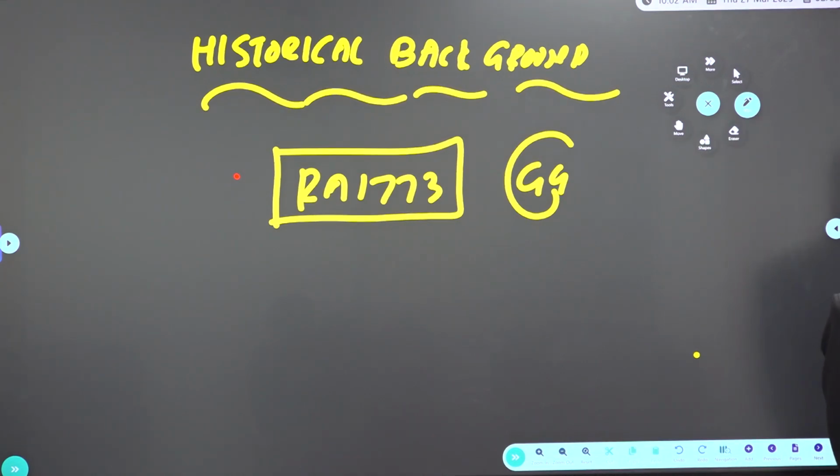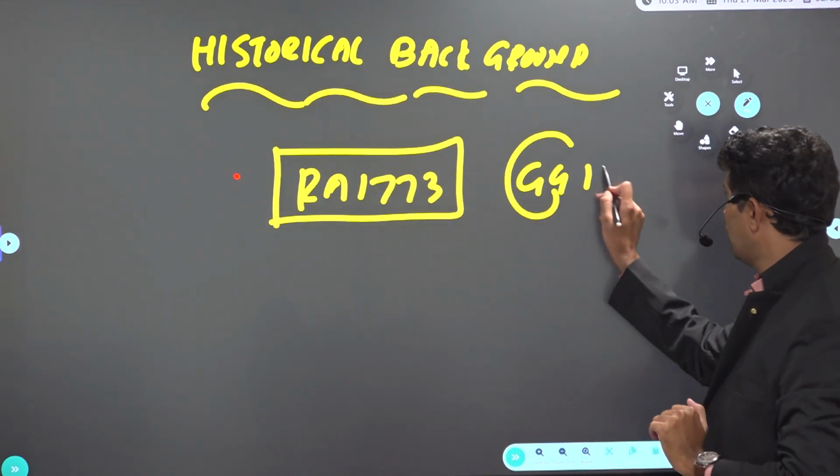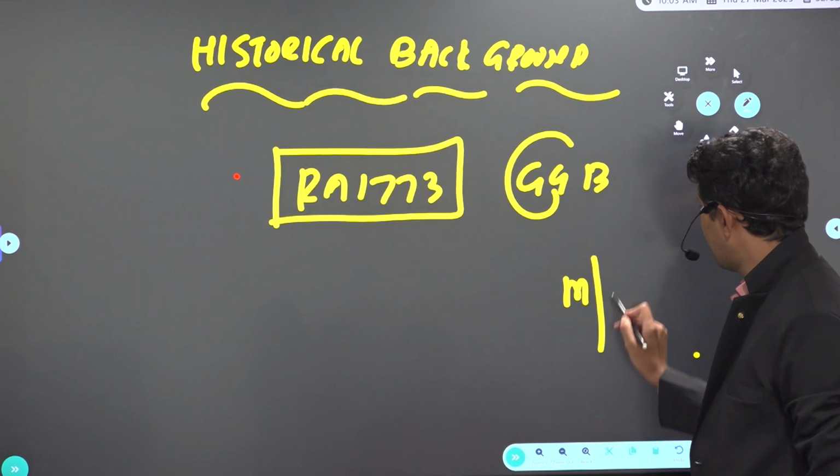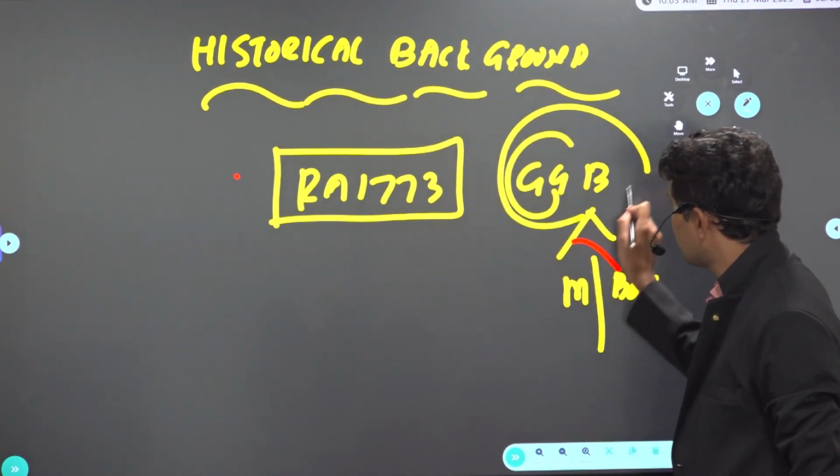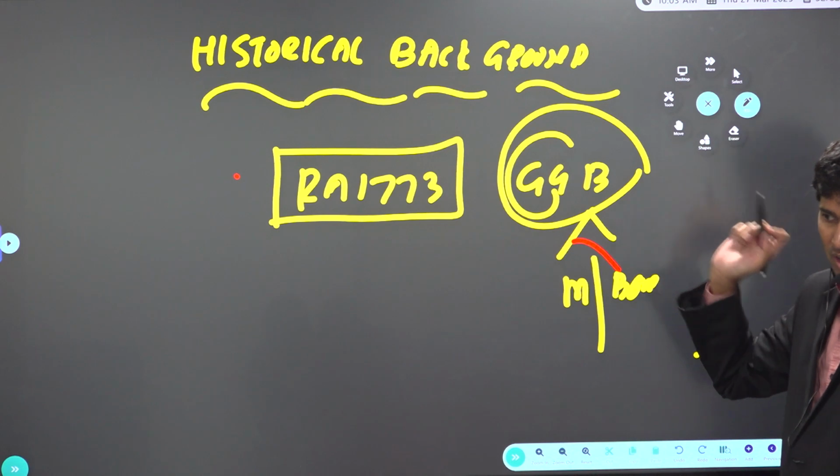Again, it was the beginning of central administration, which means the governors of Madras and Bombay were made subordinate to the Governor General of Bengal, so administration was controlled centrally from Bengal.